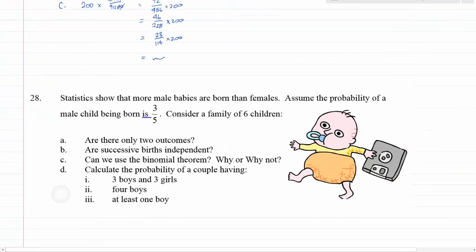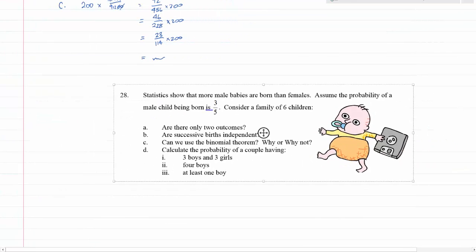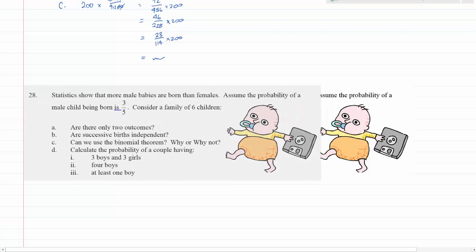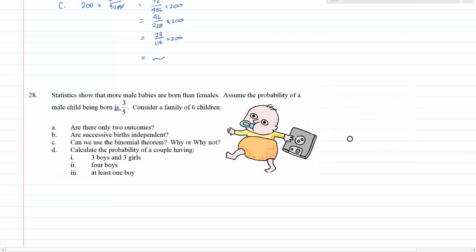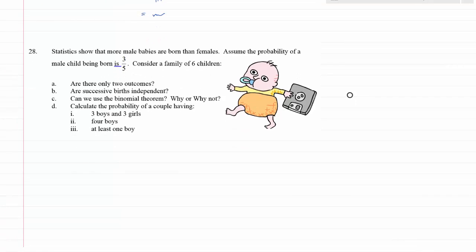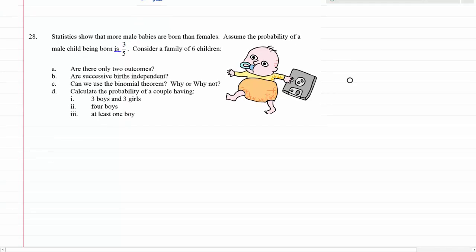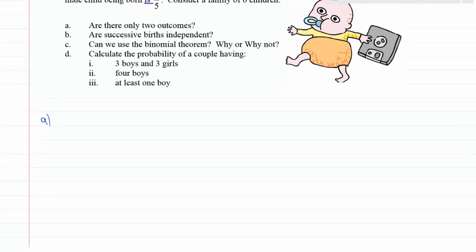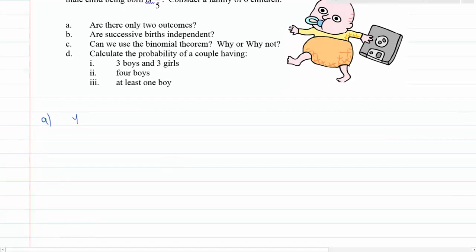So here's question 28. Statistics show that more male babies are born than females. Assume the probability of a male child being born is 3/5, so 60%. Consider a family of 6 children. Question A, are there only 2 outcomes? Yes, there are. Male or female. Question B, are successive births independent?